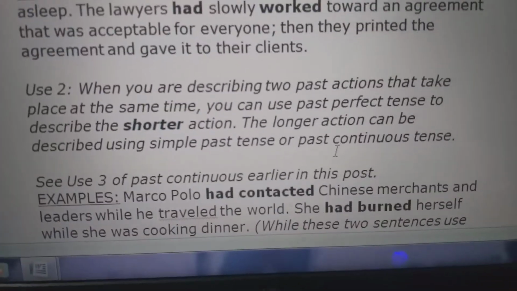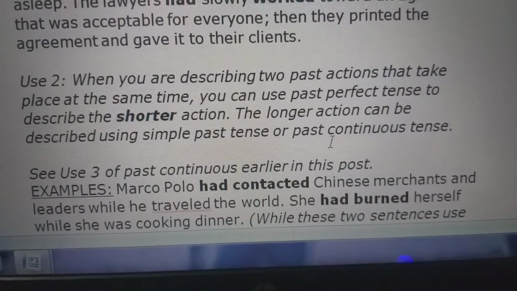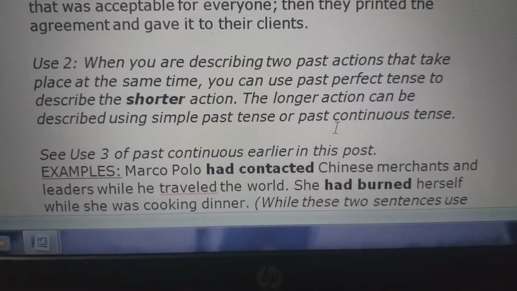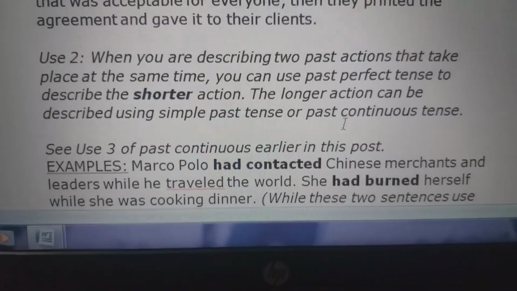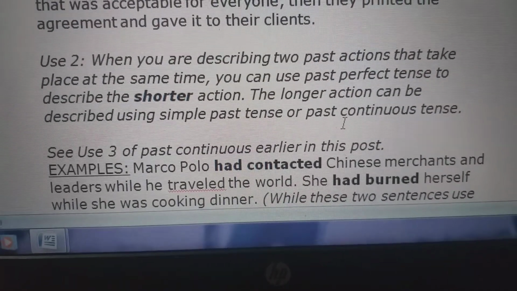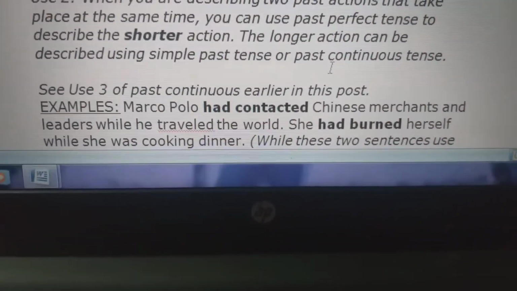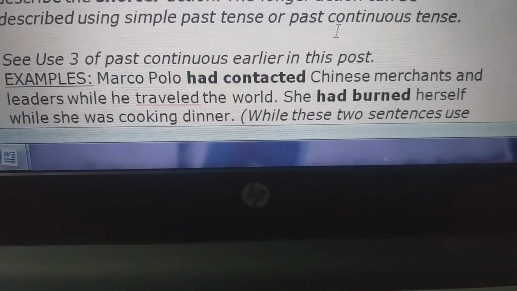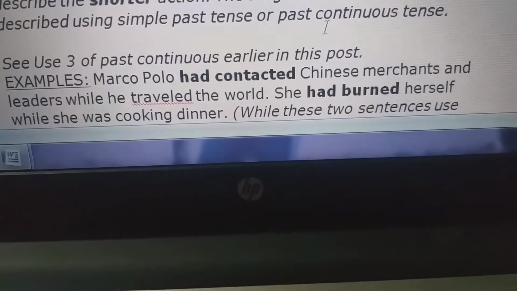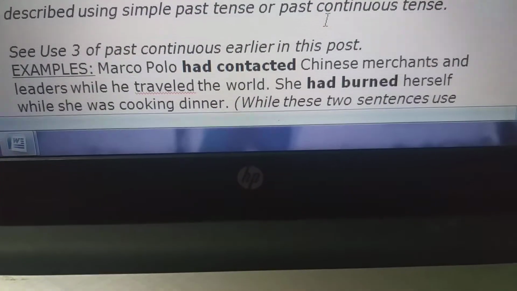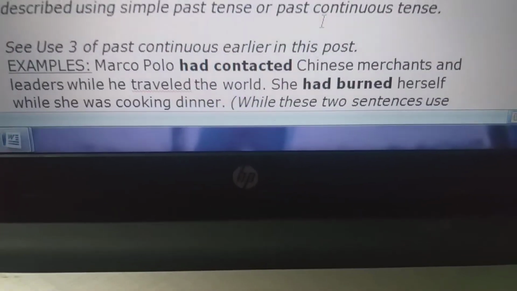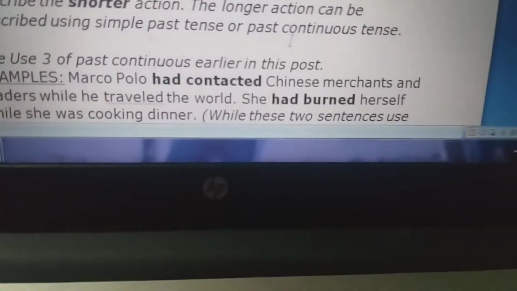When you are describing two past actions that take place at the same time, अब two actions जो same time पे ली जा रहे होते हैं तो हम उसको पहले simple past में explain करेंगे या past continuous में explain करेंगे. Like Marco Polo had contacted Chinese merchants and leaders while he traveled the world. So over here also पहले उसने contact किया travelers को and while traveling the world. So दो काम एक साथ हो रहे हैं.